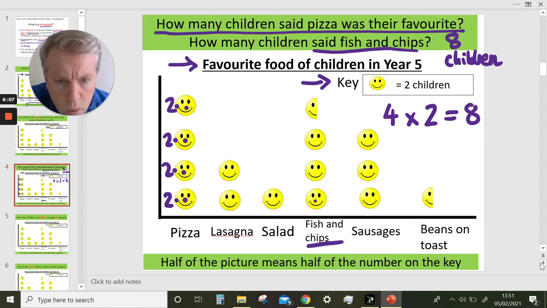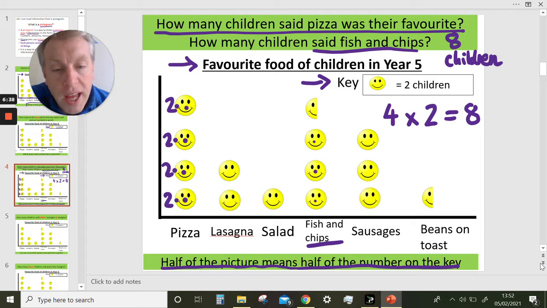Well, 1, 2, 3. Oh, 3. But this is not a full face. It's half a face. Now, the key tells us that 1 whole smiley face means 2 children. And the rule for pictograms is on the bottom here. Half of the picture means half of the number on the key.